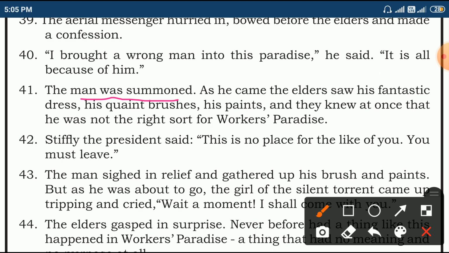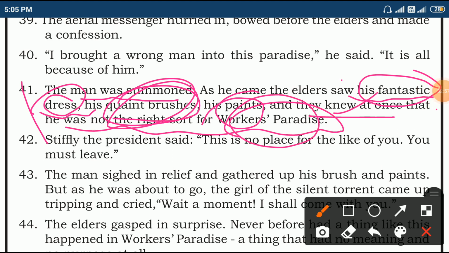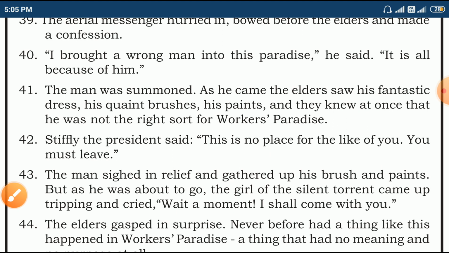As he came to the elders, they saw his fantastic dress, quaint brushes, attractive brushes, his paints, and they came to know by looking at all these things that this person is not suitable for this Workers' Paradise. So he must leave. They came to the decision.